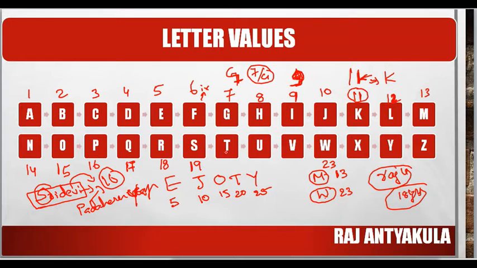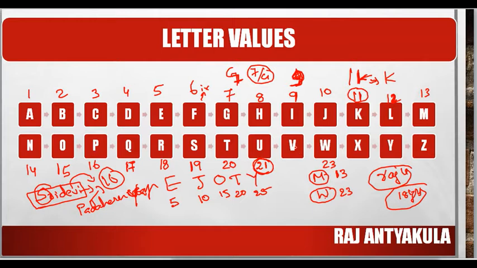Now coming to T. We already did it, 20, or else you can recollect the T20 cricket format. Okay. Now U. What is the value of U? Youth generally begins at 21. So U value is 21.